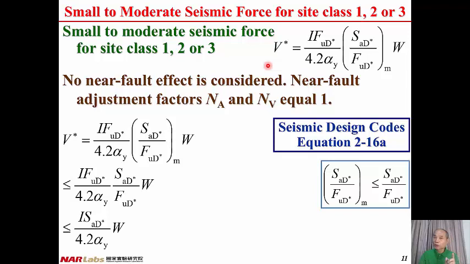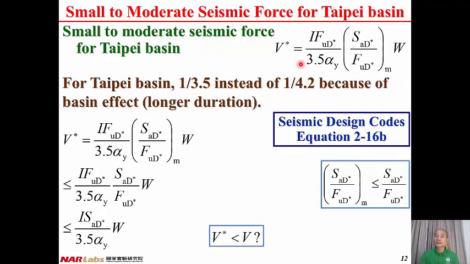For site class 1, 2, or 3, we have 4.2 in the denominator. For Taipei Basin, we use 3.5 instead of 4.2.